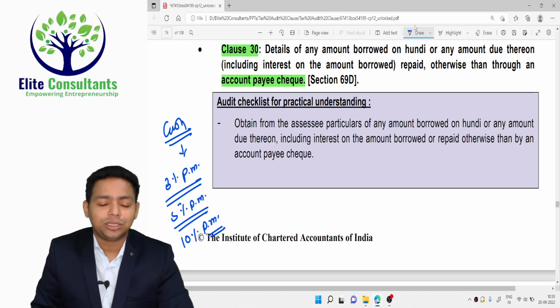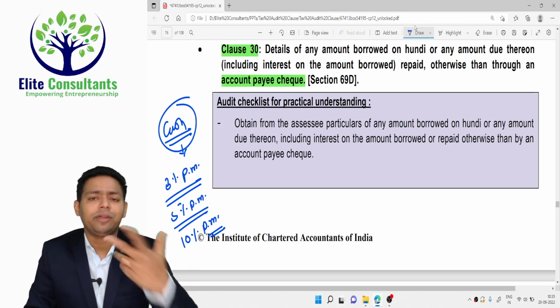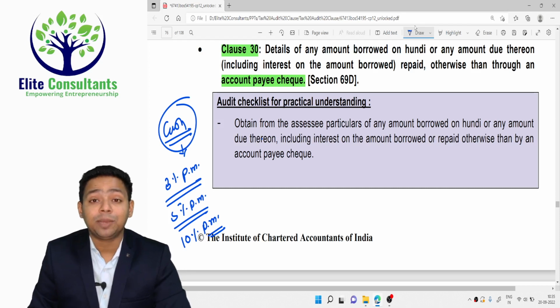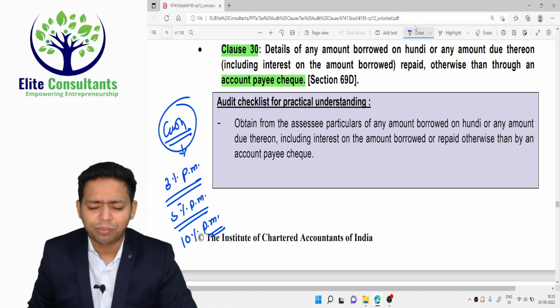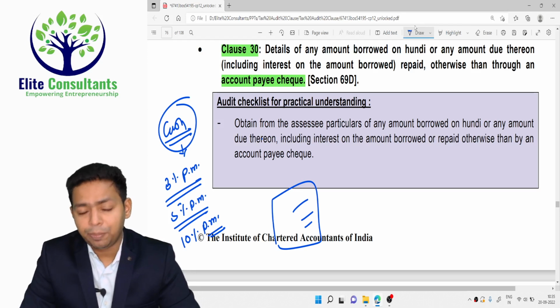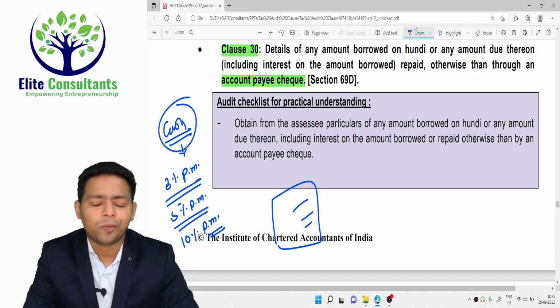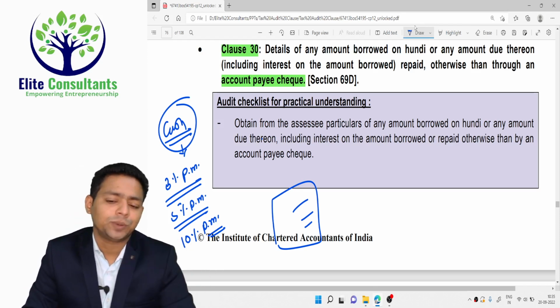That kind of interest is charged because this loan is given in cash without any mortgage, without any agreement, just on a reference by name. In Hindi, in Maharashtra, they call it market se paisa liya hai, or you have borrowed money from the market, meaning you have taken the loan on hundi. That means some written agreement, one paper agreement, which is not even notarized or registered. And if you have taken the loan and repaid the loan otherwise than account payee cheque, or otherwise than this banking system which we have now, that means it is on cash basis. Technically it is on cash basis.